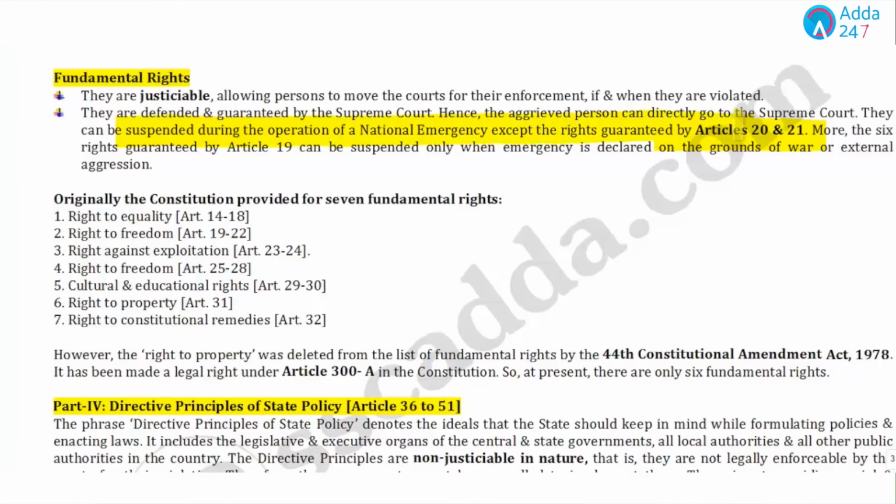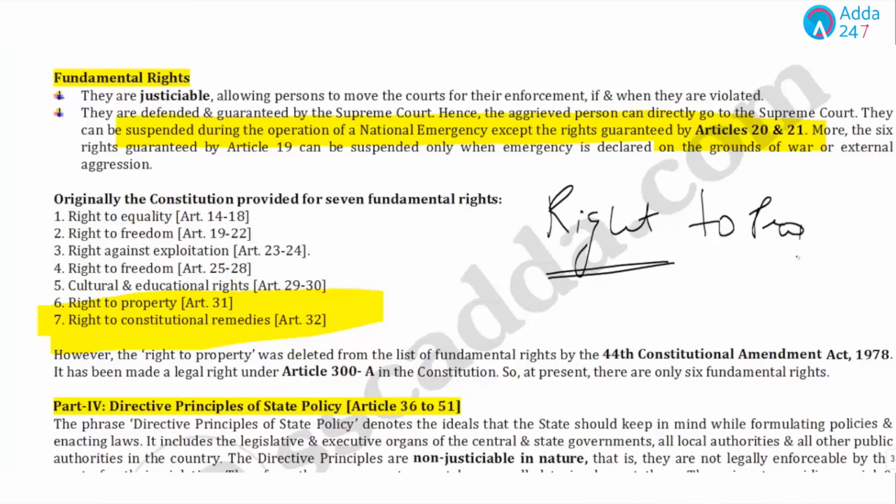And which right is known as the heart and soul of the Indian Constitution? The answer is the right to constitutional remedies. And remember the right to property, which was a fundamental right and is now a legal right. These could all be important questions from this portion.